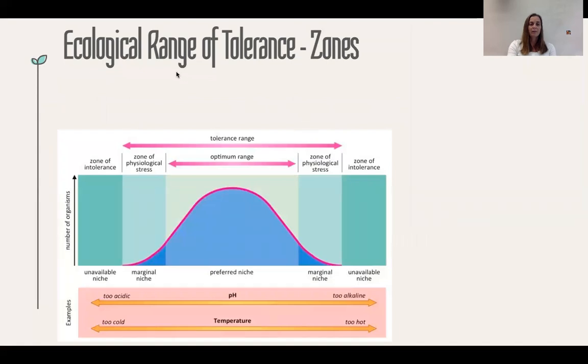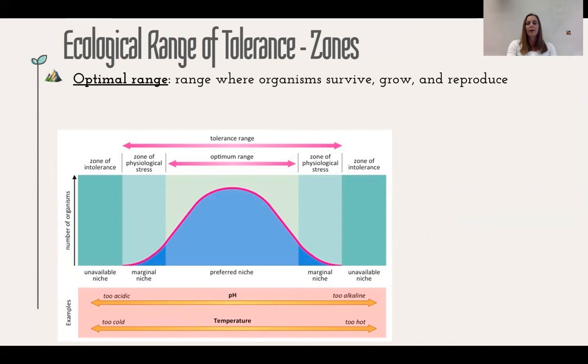So we're going to talk about a couple of zones when we talk about range of tolerance. So the first one is the overall range of tolerance, and that is, of course, the broadest one. Within that, we have an optimum range, and this is where the organisms are not only surviving, but they're growing, they're thriving, they're reproducing. So when they're inside this optimum range, this is what we call their preferred niche. So this is where the conditions are pretty much ideal for them. So this might be the ideal pH, or as in the example of the salmon, it might be the ideal temperature.